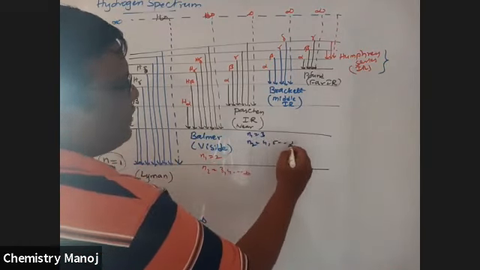Next, for the Pfund series, N1 is equal to 5, N2 is equal to 6, 7, and so on to infinity. For the Humphrey series, N1 is equal to 6, N2 is equal to 7, 8, and so on to infinity. These are the N1, N2 values for the different series.